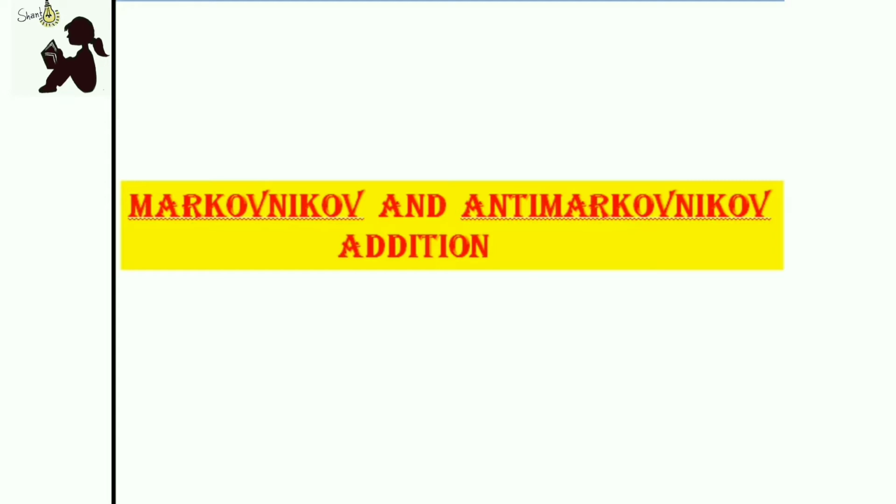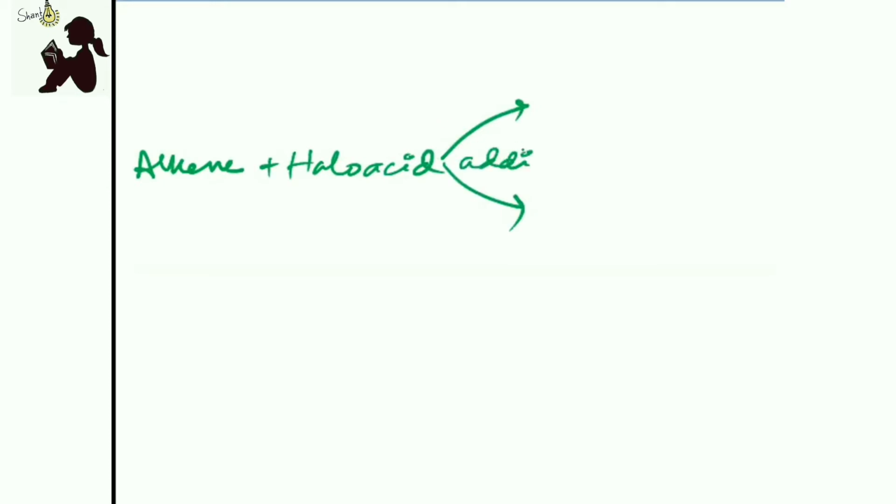So, today's topic is Markovnikov and anti-Markovnikov addition. Let's see where this anti-Markovnikov and Markovnikov rule is applied. If we react an alkene with a halo acid, it can go addition reaction in two ways.